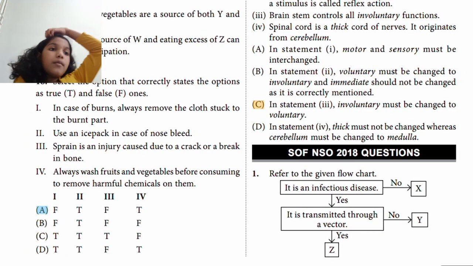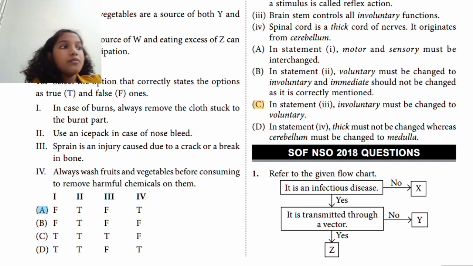Now let us start from question number 1 of this question paper. Refer to the given flowchart. It is an infectious disease. No. X is saying no, whereas Z is saying yes. Now, is it transmitted through a vector? Y is saying yes, it is an infectious disease, but it's not transmitted through any vector. Then Z is saying yes, so Z must be some type of virus or any communicable disease.